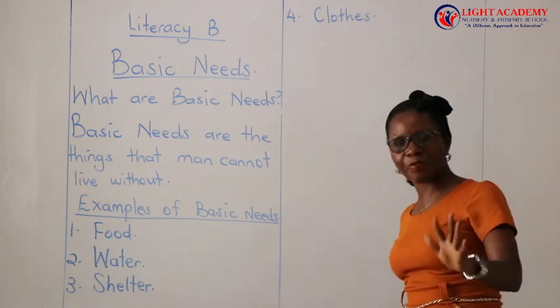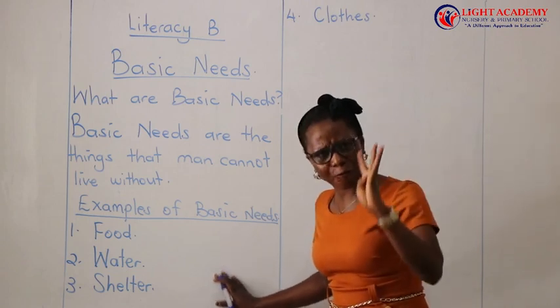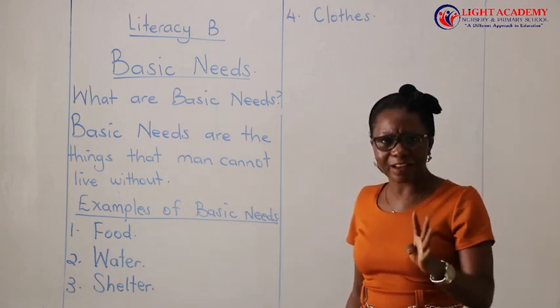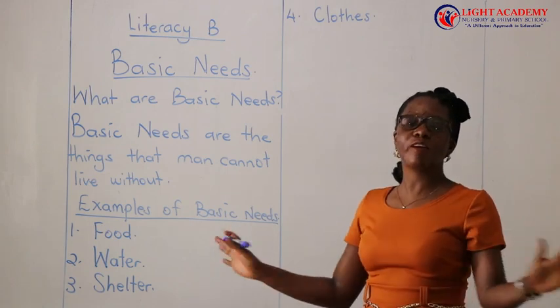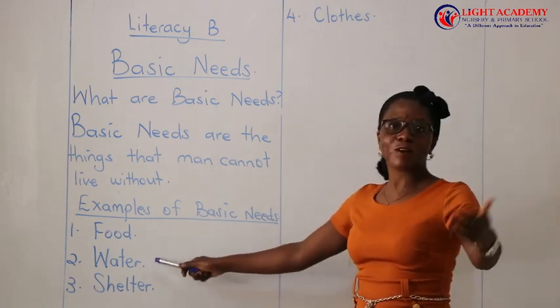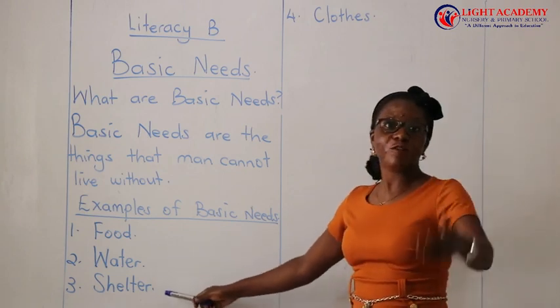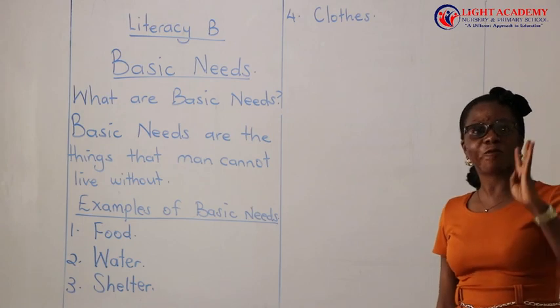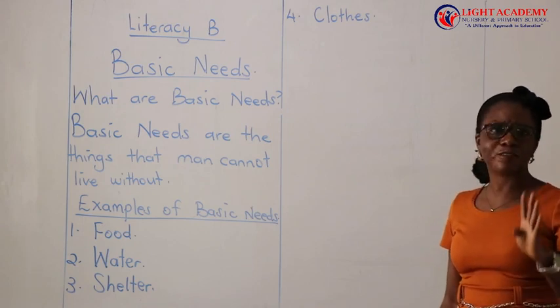So, in life, these are the 4 basic needs man needs in his life. Without them, you are going nowhere. Without food, you cannot live. Without water, you cannot live. Without shelter, you cannot live. Without clothes, I have already told you. So these are the 4 basic needs of man.